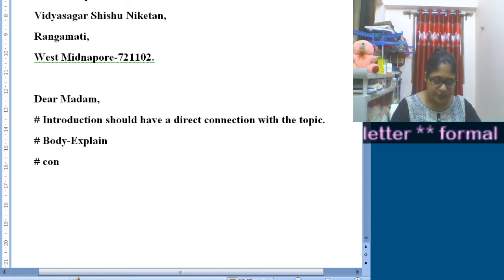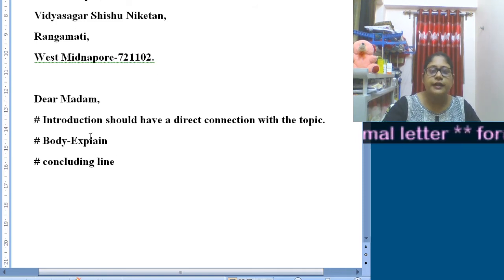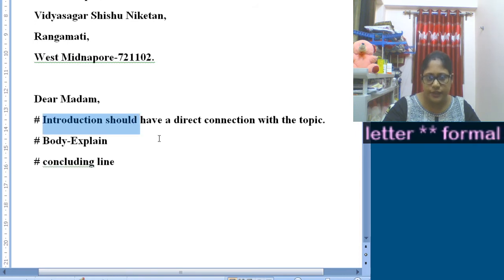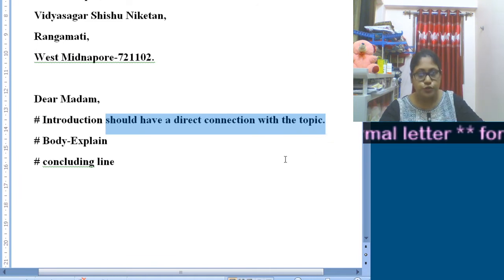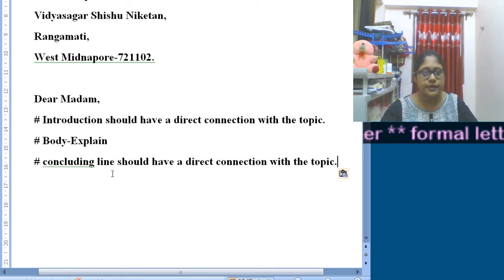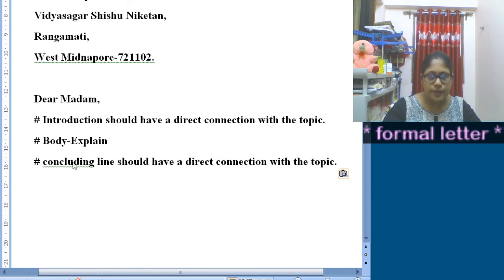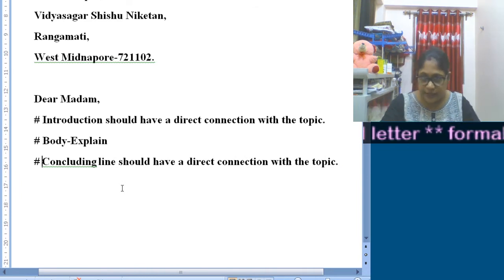So again the concluding line should have a direct connection with the topic. So again the same thing you have to do, that is the concluding line should also have a clear connection with the topic. So this is the body part of the letter.